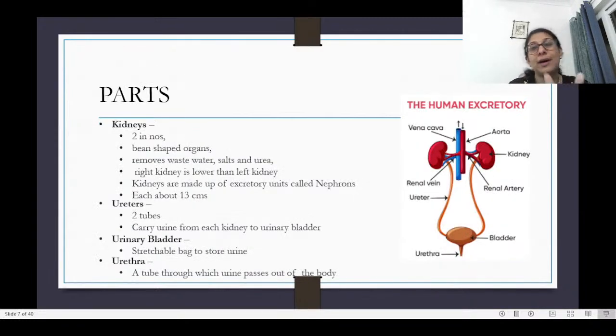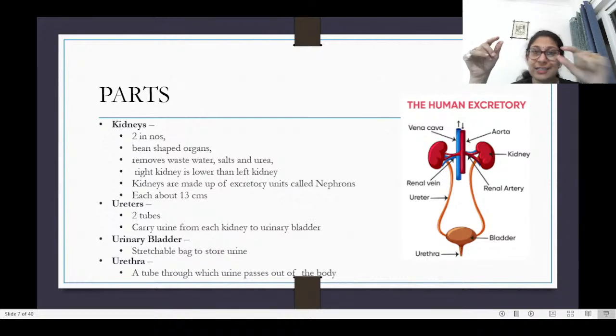So what are the parts of the human excretory system? Of course, the first one is the kidney. From the kidney arises the ureter, as we can see here. There are 2 ureters which connect to the bladder, where the urine is stored, and then that connects with the urethra, which takes the urine out of the body. So the kidneys are two in number. They are bean-shaped organs. They remove wastes, salt and all of these things. The main structural and functional unit of the kidney is the nephron. We will look at the nephron subsequently.